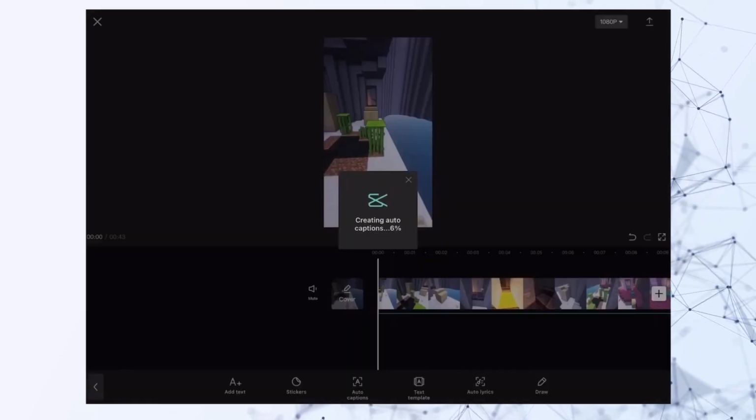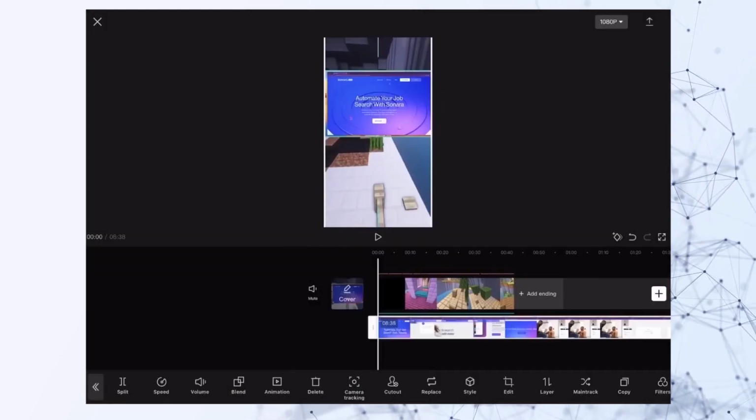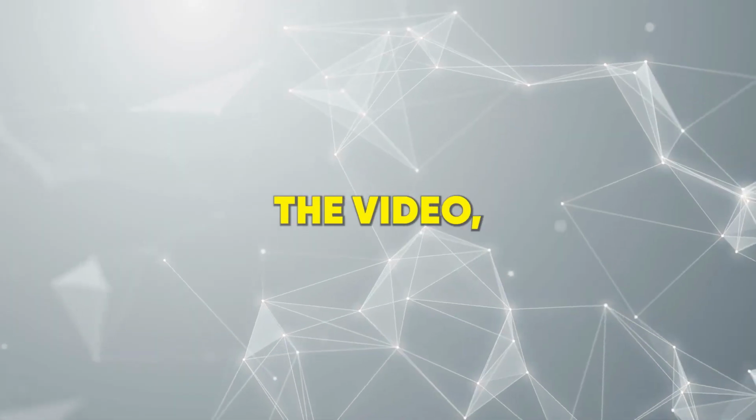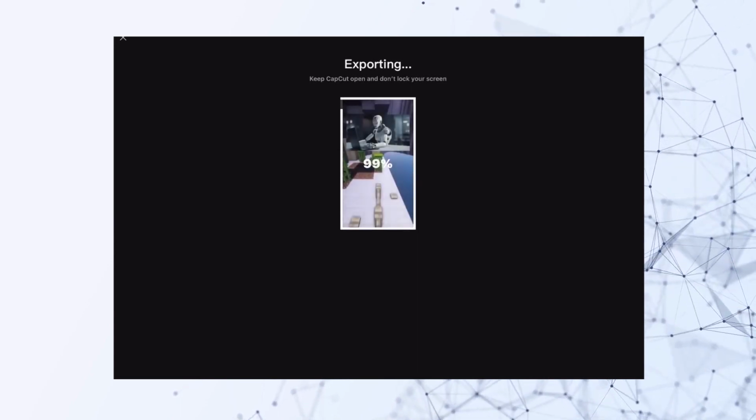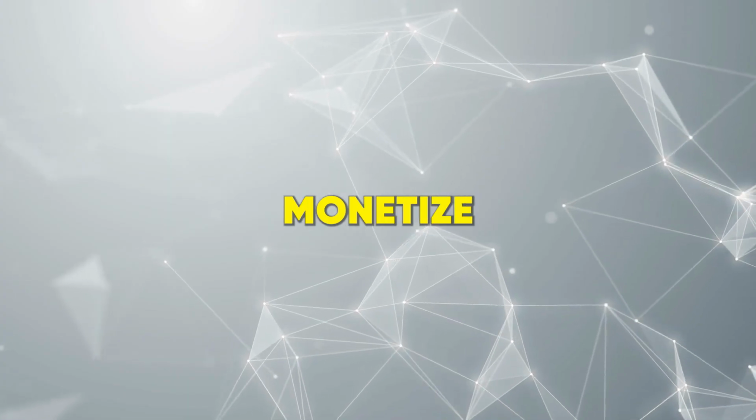5. Add captions to the video. Customize the style and overlay photos and videos that align with the content. 6. Export the video, ensuring you use the highest quality settings. Your video is now ready, but how do you effectively monetize it?